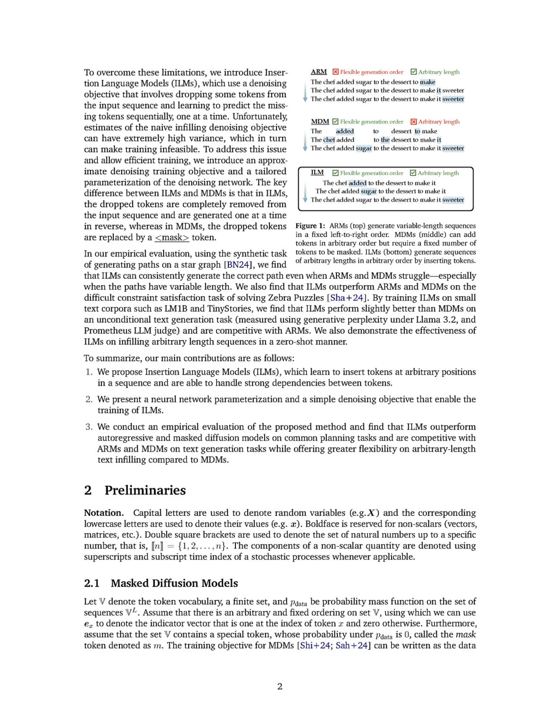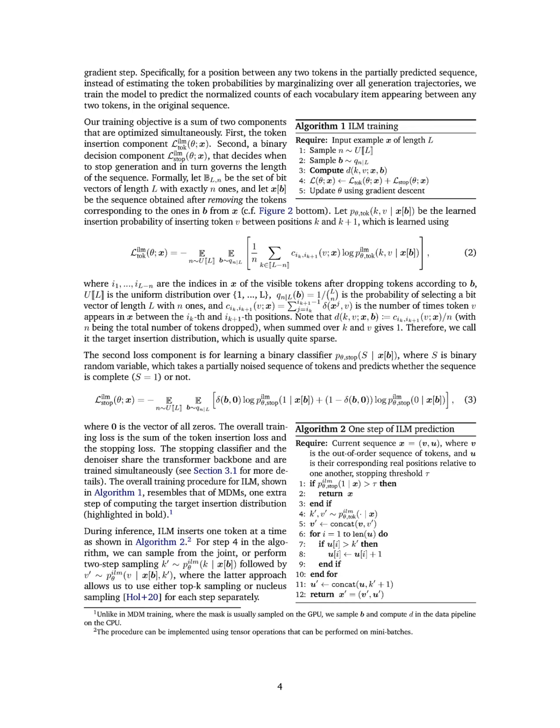Insertion language models, ILMs, operate by learning to insert tokens at arbitrary positions within a sequence, addressing limitations of both autoregressive models, ARMs, and masked diffusion models, MDMs. During training, the model receives a sequence with some tokens dropped, and it learns to predict the missing tokens one at a time, using a tailored denoising objective that approximates the distribution over possible denoising steps. The training process involves two main components: a token insertion component that predicts the probability of inserting a token between existing tokens, and a binary decision component that determines when to stop the generation process.